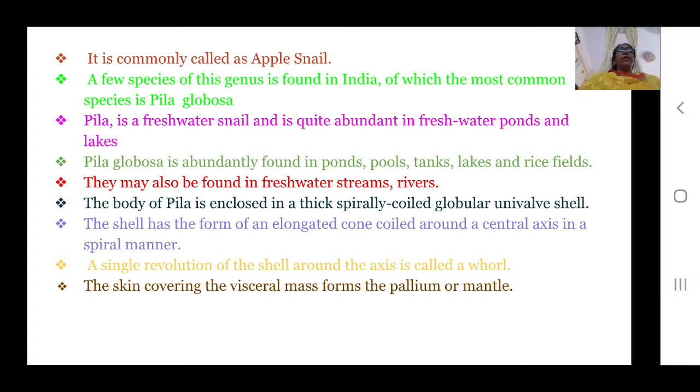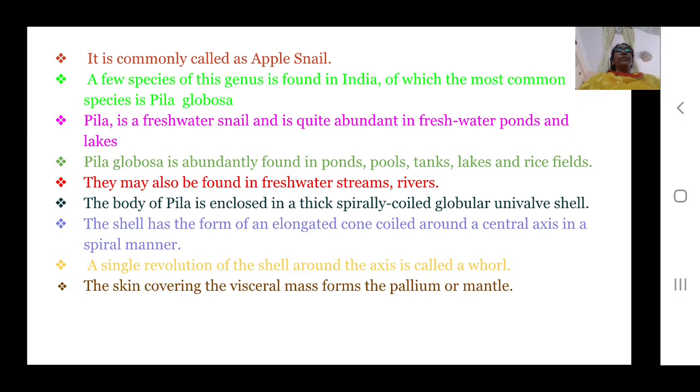So Pila is commonly called the apple snail. Many times we see, in the sand near the water, on the banks of rivers, oceans and beaches, univalved shells, and in them an animal, and that is nothing but a snail.